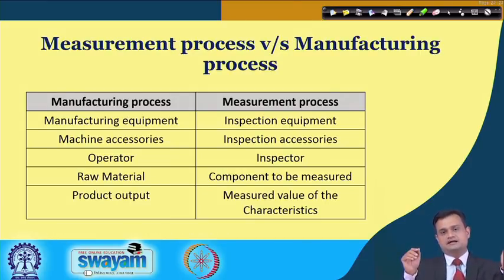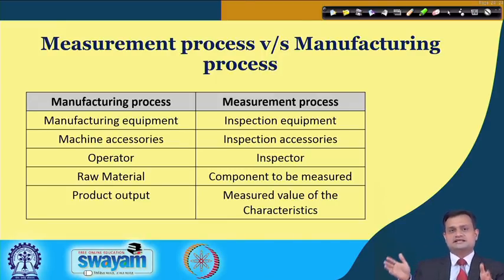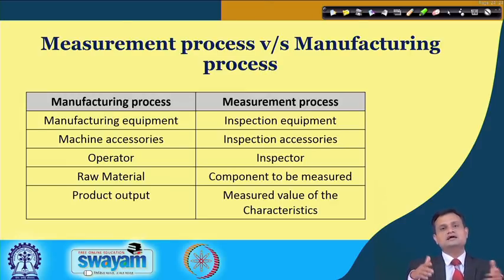Now, if we compare further the manufacturing process and the measurement process, then in the manufacturing process you have manufacturing equipment, in the measurement process you have inspection equipment. In the manufacturing process you have machine accessories, here you have inspection accessories. In manufacturing you have an operator, here you call the person an inspector or appraiser. In manufacturing you have raw material, here you have the manufactured component to be measured. In the case of manufacturing you have the product output, and in this case you basically generate the data or the measured value of the characteristic.